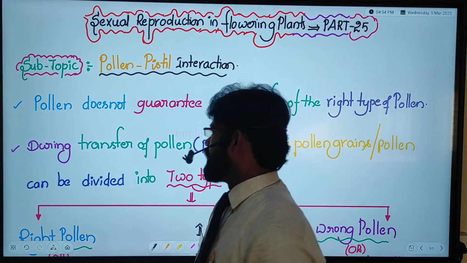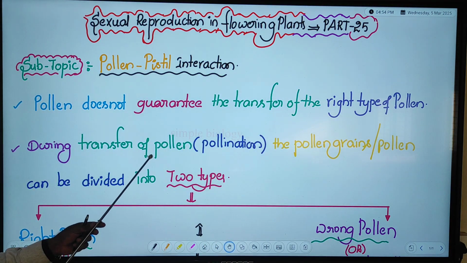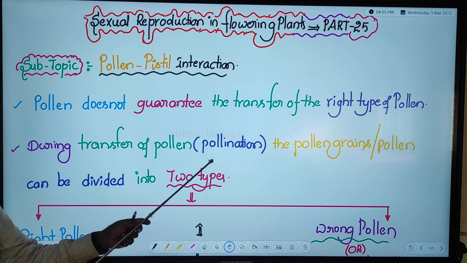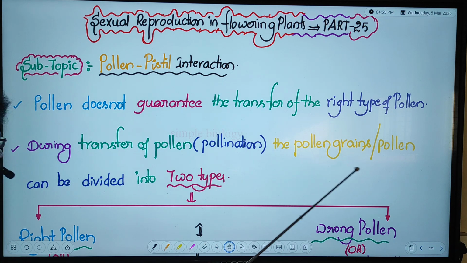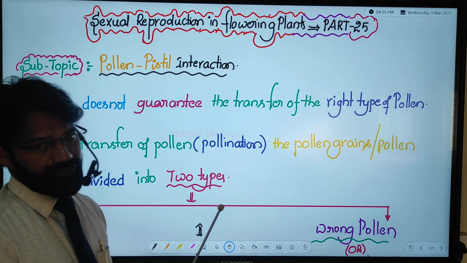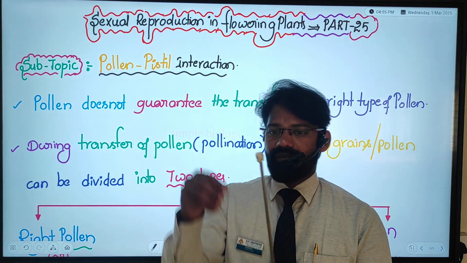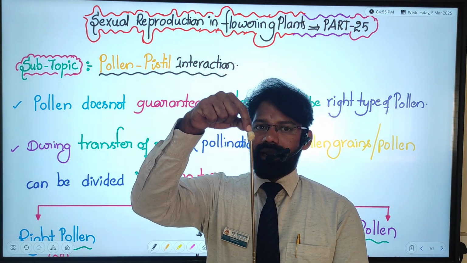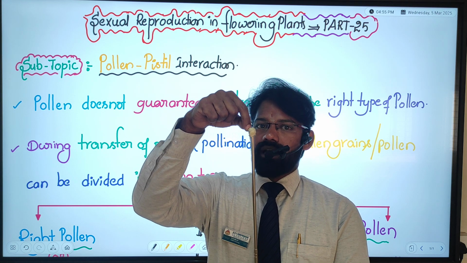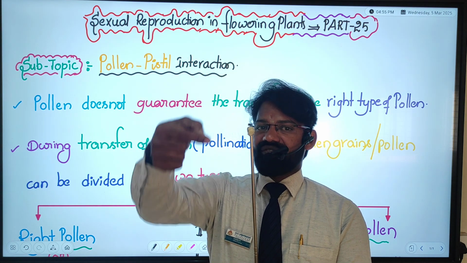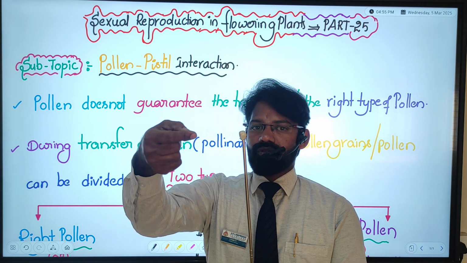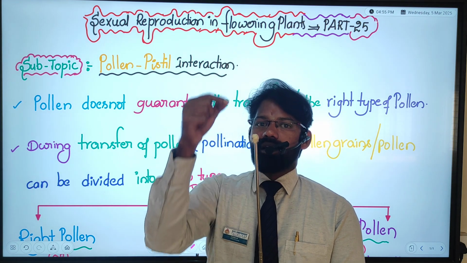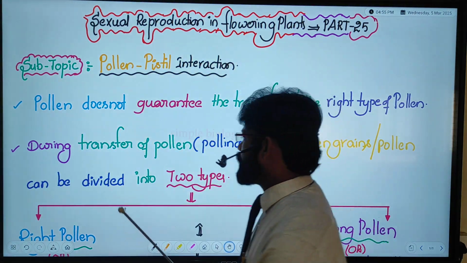During the transfer of pollen, that means pollination, the pollen grains can be divided into two types, based on whether they go on to the further events after reaching the stigma or not.